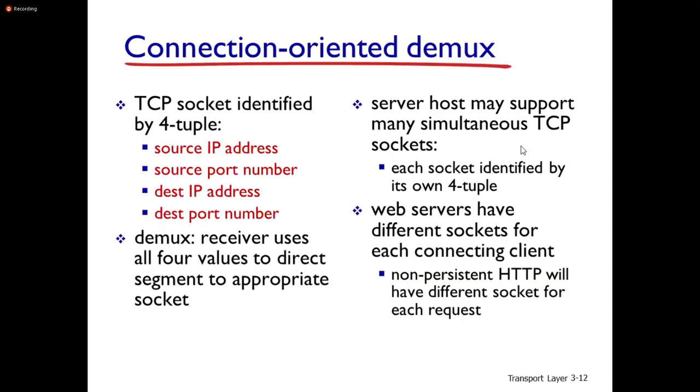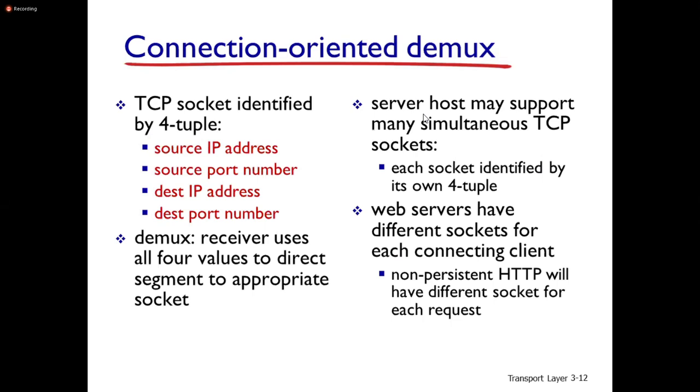If it is connection oriented, it means Transmission Control Protocol. Connectionless means User Datagram Protocol. Each packet is identified by a four-tuple, each socket. So in connectionless, we will call it a datagram. Each datagram carries one segment of information, right?